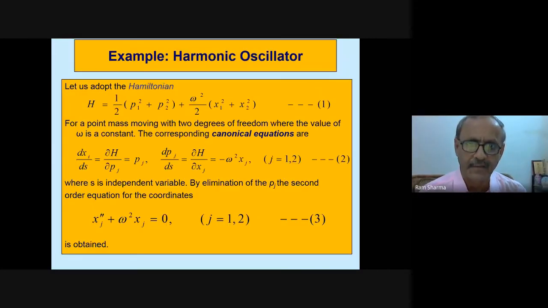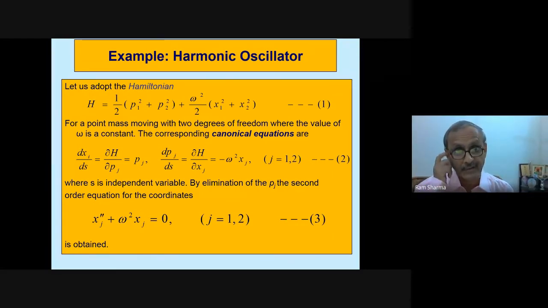Now I give an example to show you how it simplifies. Let us adopt a harmonic oscillator, and the Hamiltonian is half of p1 square plus p2 square, plus omega square by 2 times x1 square plus x2 square. So all are involved: x1, x2, p1, p2, for a point mass moving with 2 degrees of freedom, where the value of omega is constant, the angular frequency is constant.